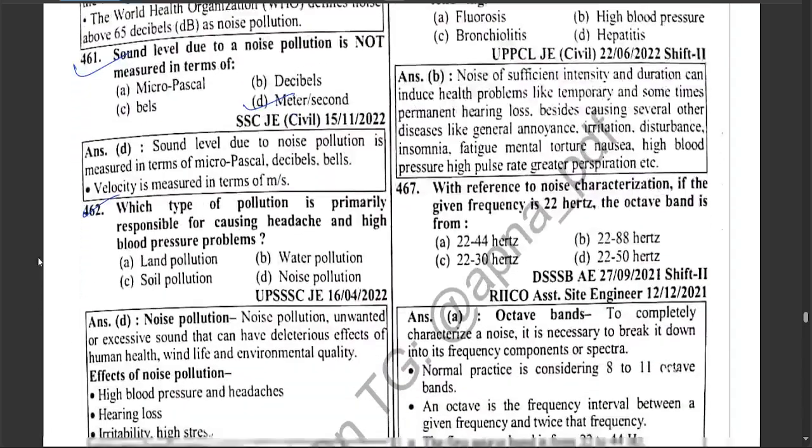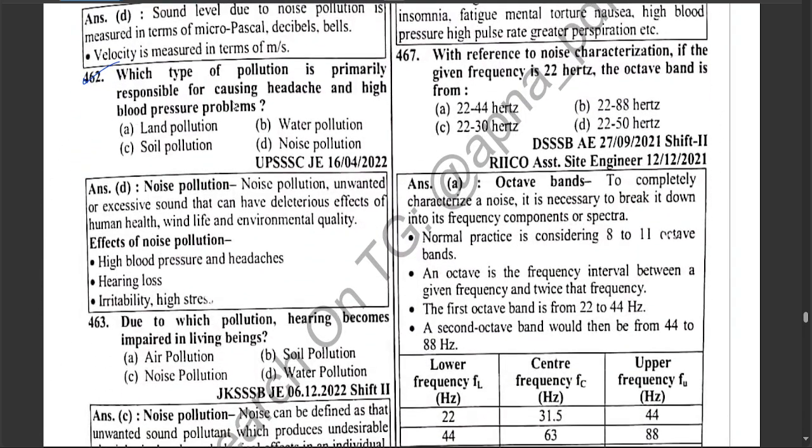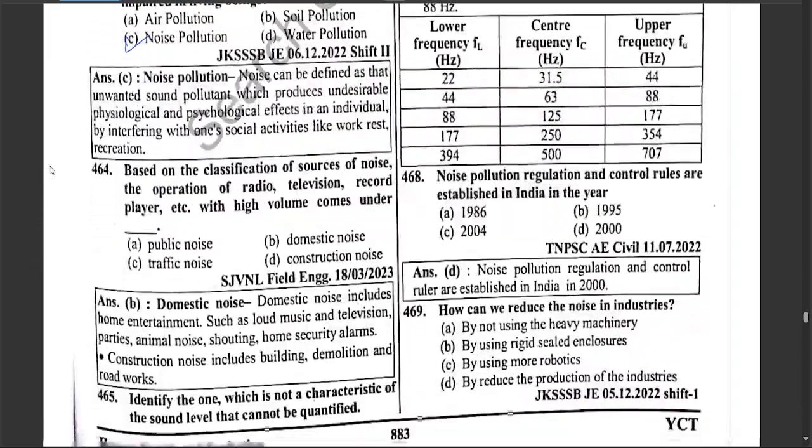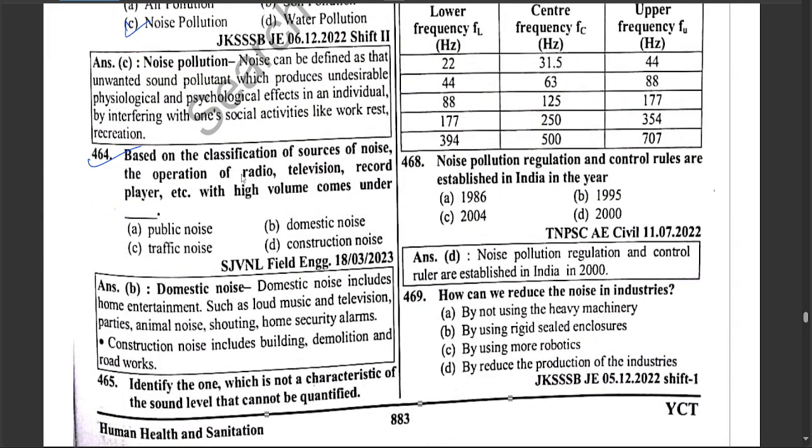Which type of pollution is primarily responsible for causing headache and high blood pressure problem, which is noise pollution. Due to which pollution hearing becomes impaired in living beings, which is noise pollution. Based on the classification of source of noise, the operation of radio, television, record player, etc. with high volume comes under which is domestic noise.